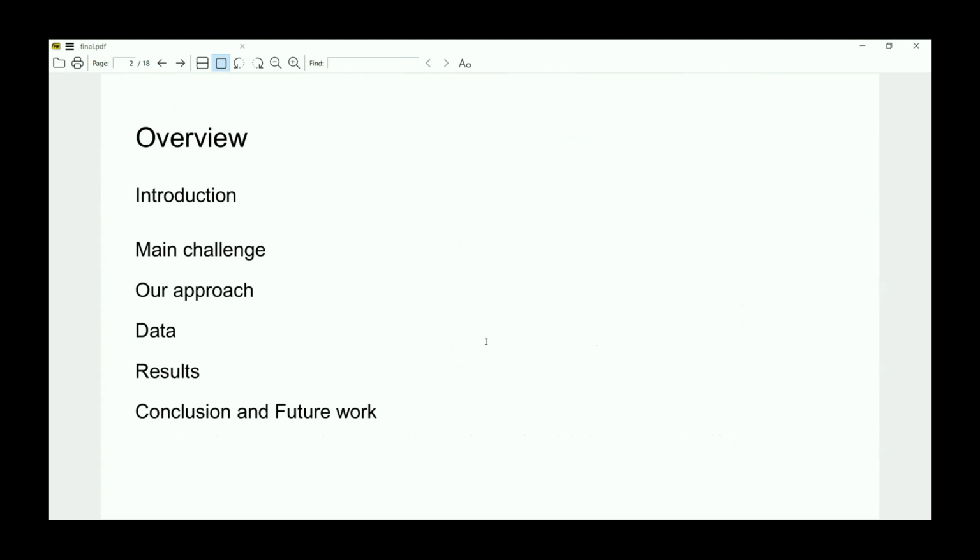An overview. First, we start with an introduction to see the scope of our work and the main challenge we're facing, our approach to tackle these challenges, the data that we experiment on, the results of this experiment and comparison with other algorithms. And we finish with conclusion and future work.